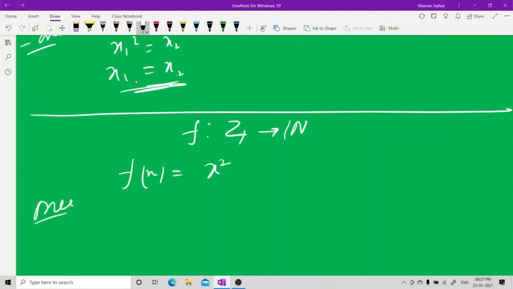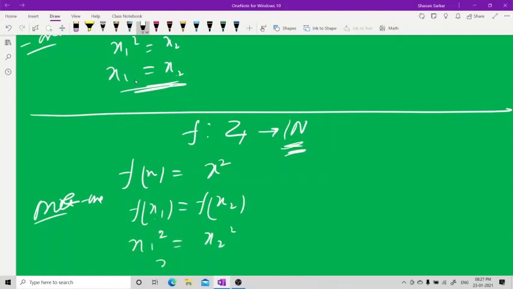I'm checking one-one. f(x1) and f(x2) both belong here. So x1 square equals x2 square, so x1 equals plus or minus x2, because in integers we have plus or minus. So not one-one.